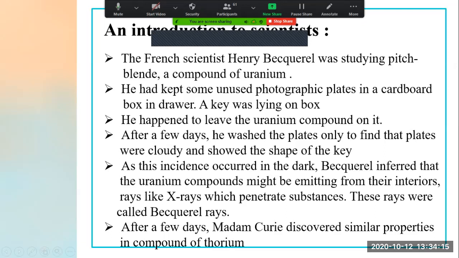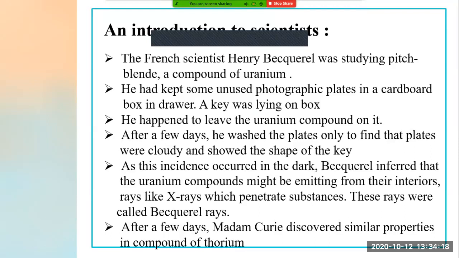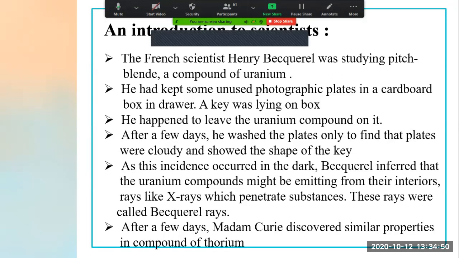So Becquerel thought that, like X-rays, which penetrate, uranium is also radiating some rays, due to which the shape of the key was found on the photographic plate. After a few days, Madame Curie discovered a similar property in the compound of thorium. Madame Curie is also a scientist, and she found the same property in the thorium compound.